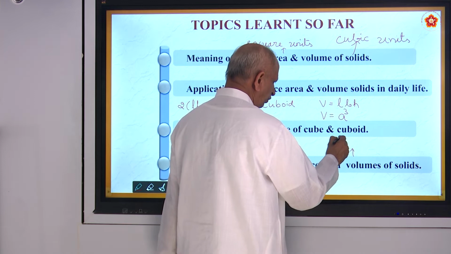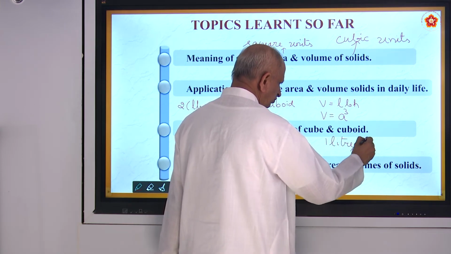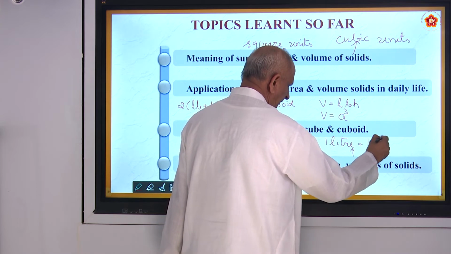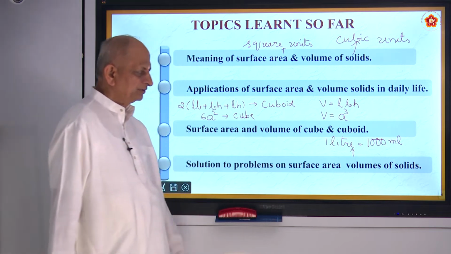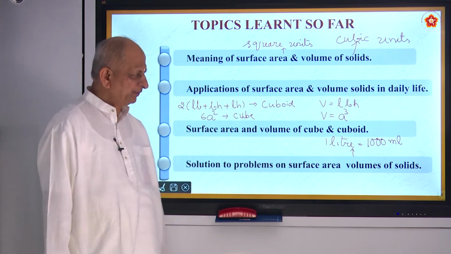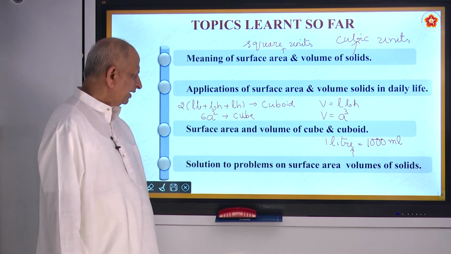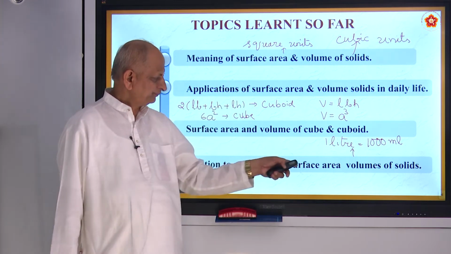What is 1 liter equal to? 1 liter is equal to 1000 ml, we call milliliters. Is it not? That is also one of the interesting units of measuring the volume. And surface area, as usual, you have square units.